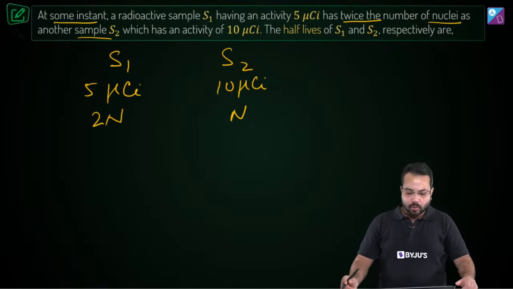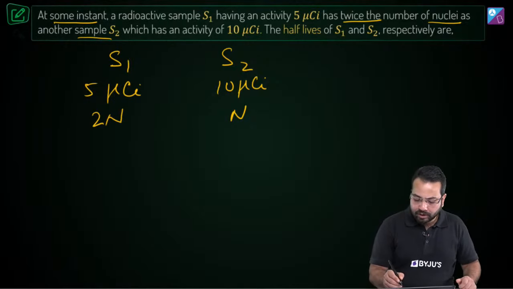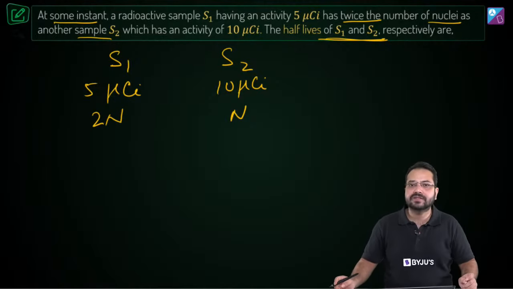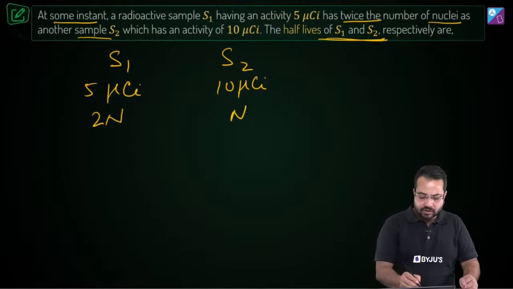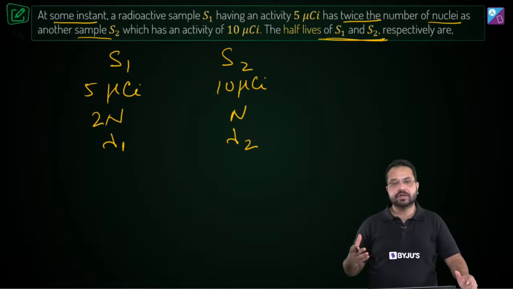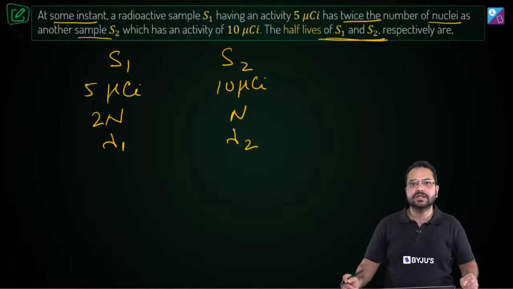Now what do we need to find out? We need to find out their half-lives, or the relationship of their half-lives. Perfect. So let's call this lambda 1 and this lambda 2. The decay constant for S1 is lambda 1, the decay constant for S2 is lambda 2.